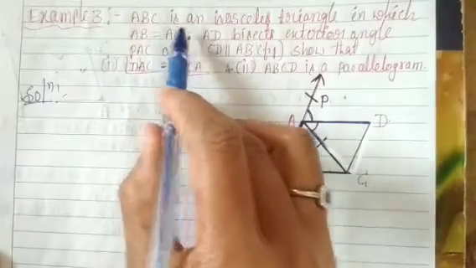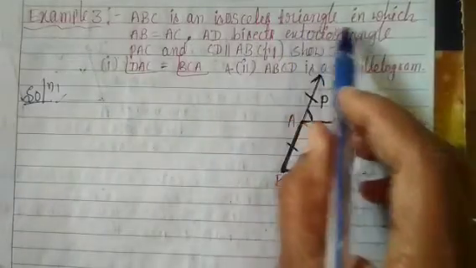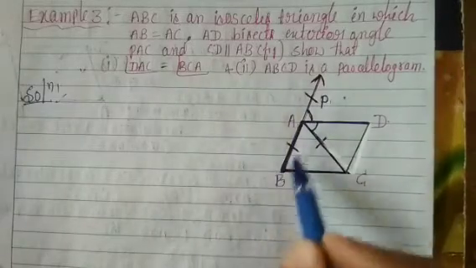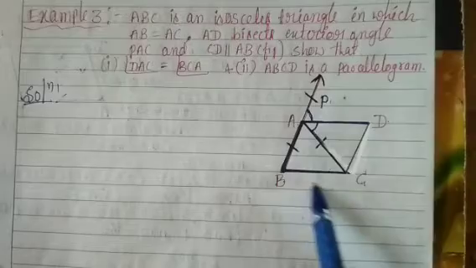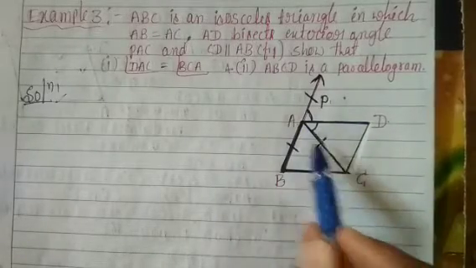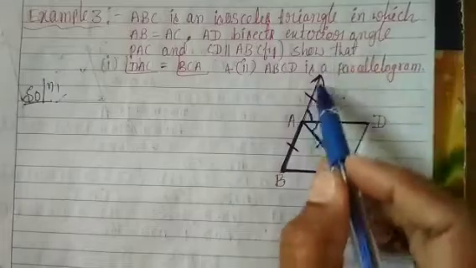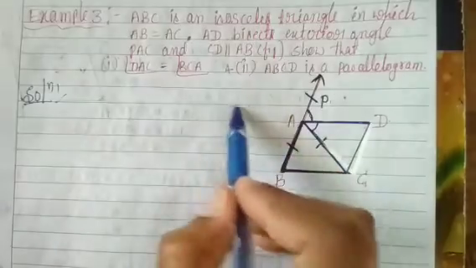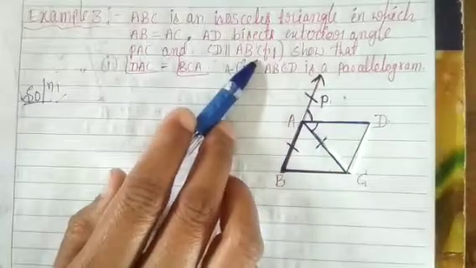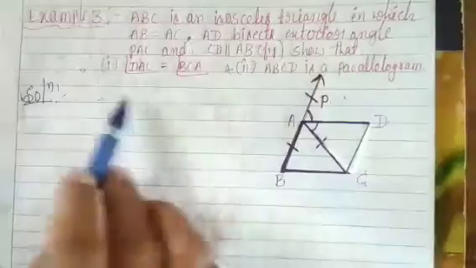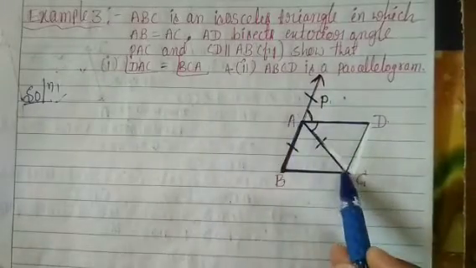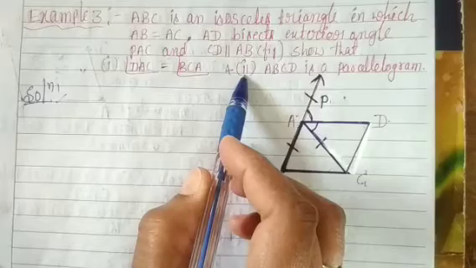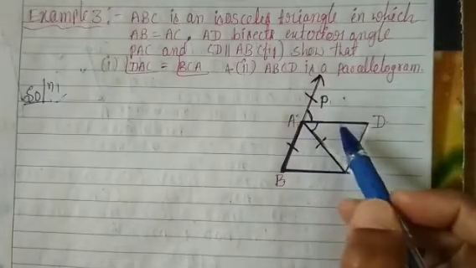Example 3. ABC is an isosceles triangle in which AB is equal to AC. Look at this figure. AD bisects exterior angle PAC and CD is parallel to AB. In the figure, show first that angle DAC is equal to angle BCA. Second, you can prove that ABCD is a parallelogram.